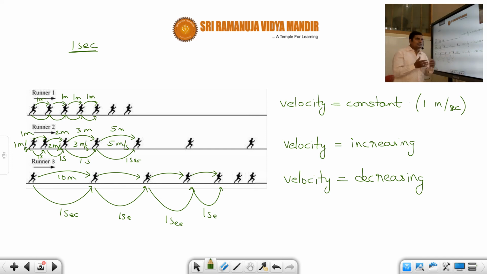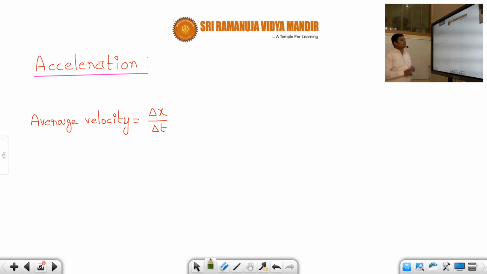Okay, so this phenomenon happens everywhere, but to understand it physically, you should be able to visualize it. Only then can you understand the term acceleration with clarity. Okay, students. So now, having understood this increase or decrease of velocity, to analyze it we have the term called acceleration. How much the velocity is increasing or decreasing with respect to time, that is called acceleration.